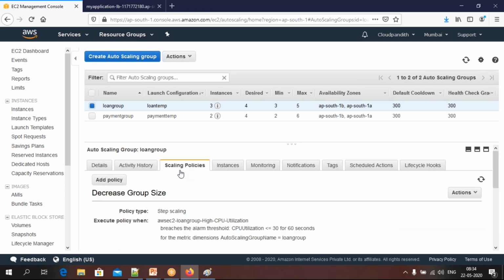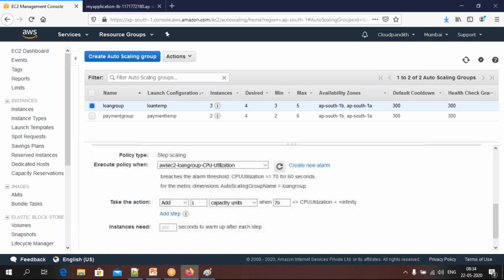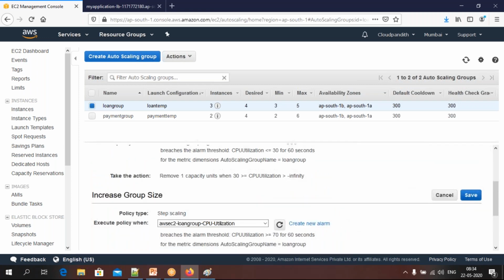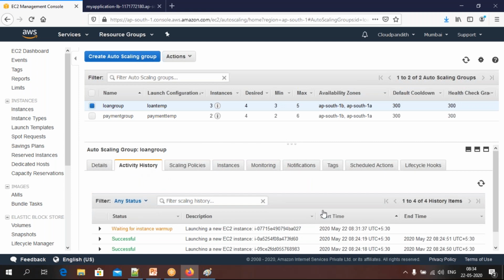Come to scaling policies, come down, you can see actions, click edit. See here, instance need warm up time. You can decrease it to 120 seconds. Something like that you can do. Come to activity here, click refresh.